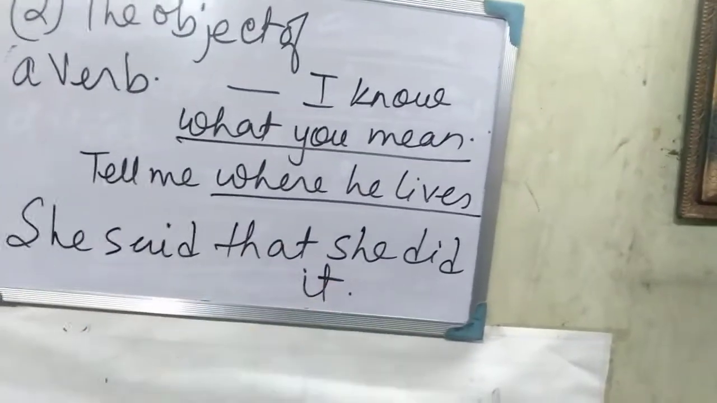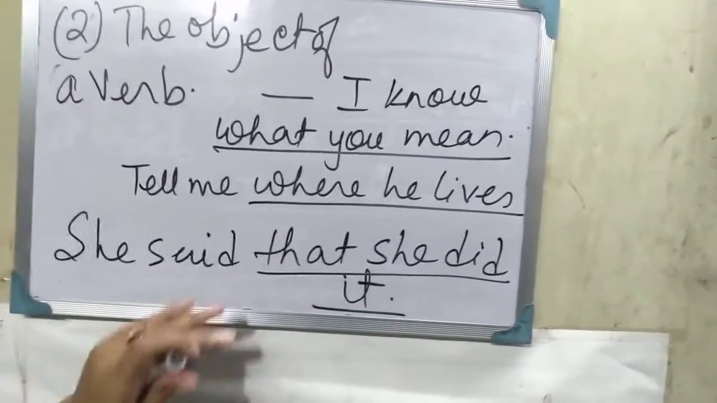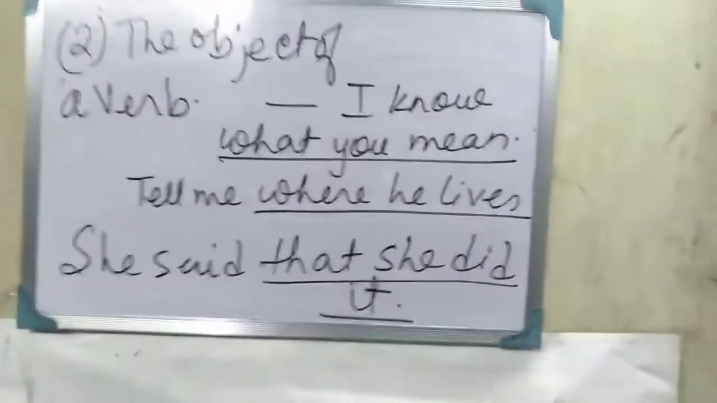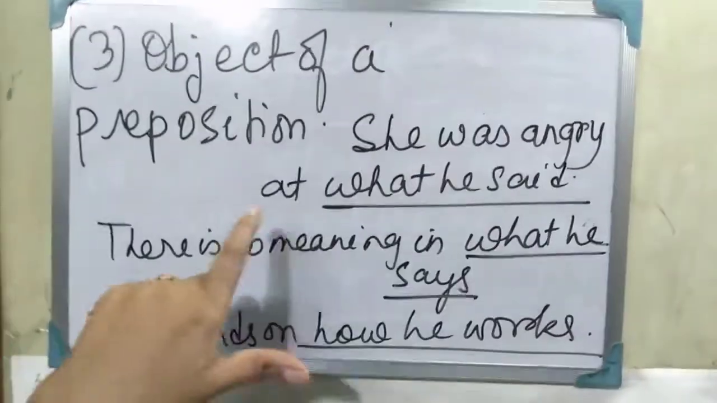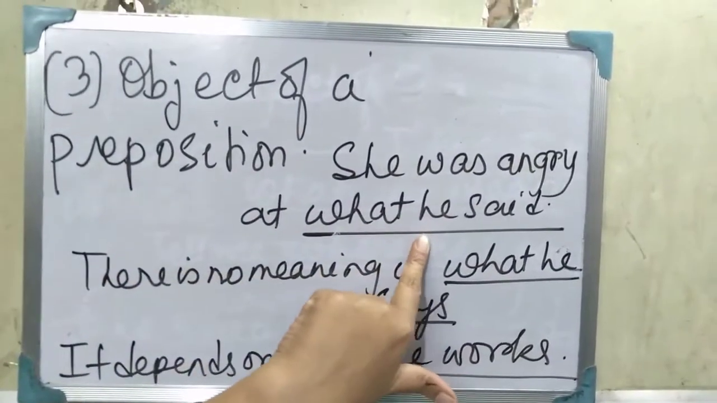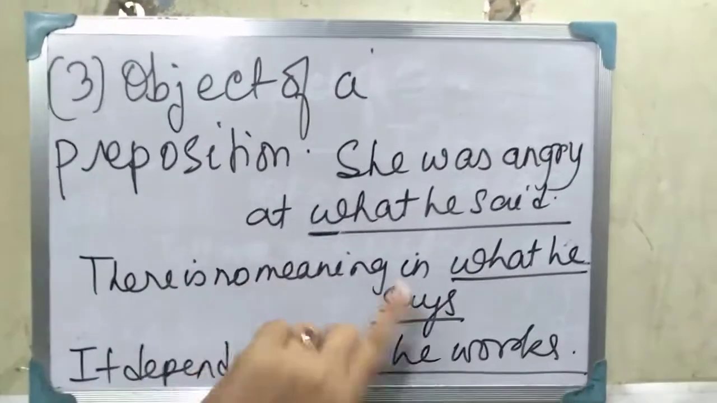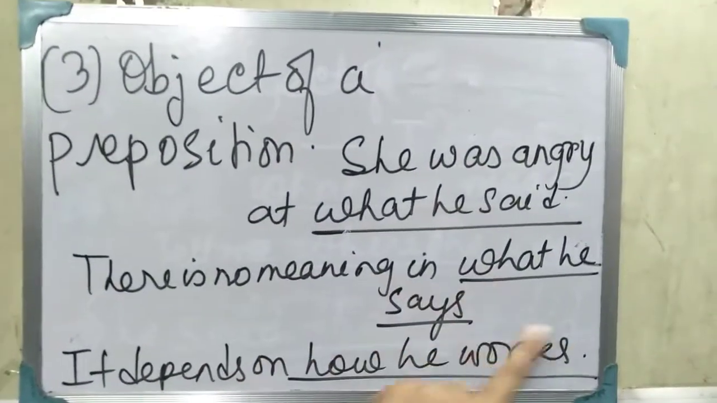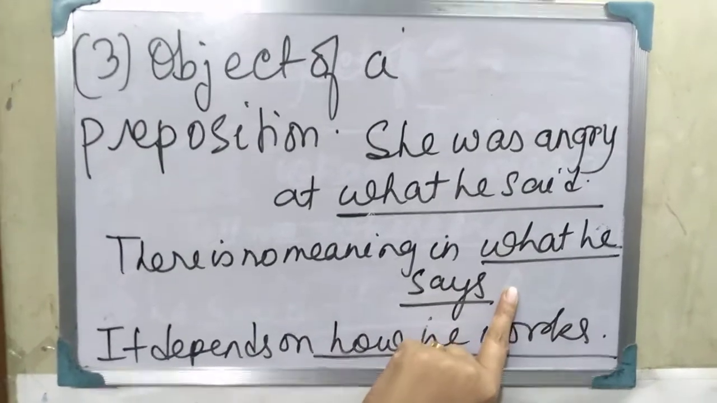And she said that she did it. That she did it has come after the verb, so it is a subordinate noun clause. It can come as the object of a preposition, meaning after the preposition. Like, she was angry at what he said. Here, what he said is the subordinate noun clause and it has come after the preposition at. The preposition is taking this as its object, what he said.